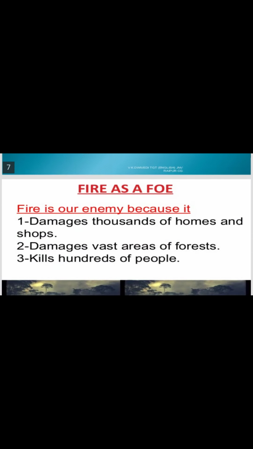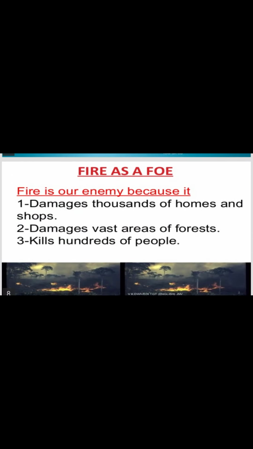Fire as a foe. How is it a foe? How is it our enemy? Let's see here. Fire is our enemy because it damages thousands of homes and shops, damages vast areas of forest, and kills hundreds of people. So these are the reasons why fire is our enemy.